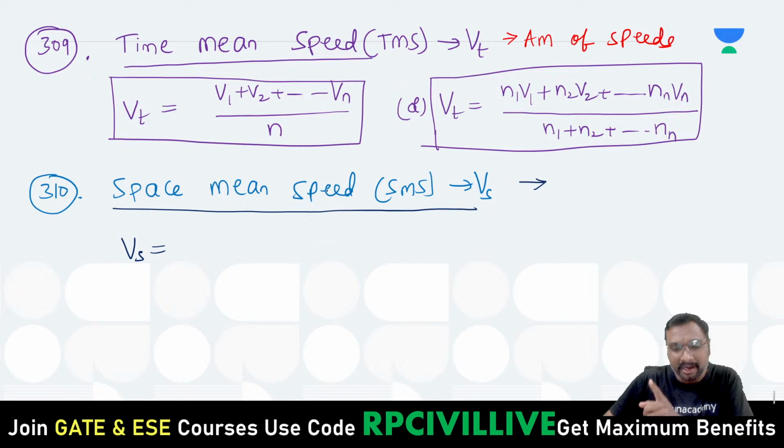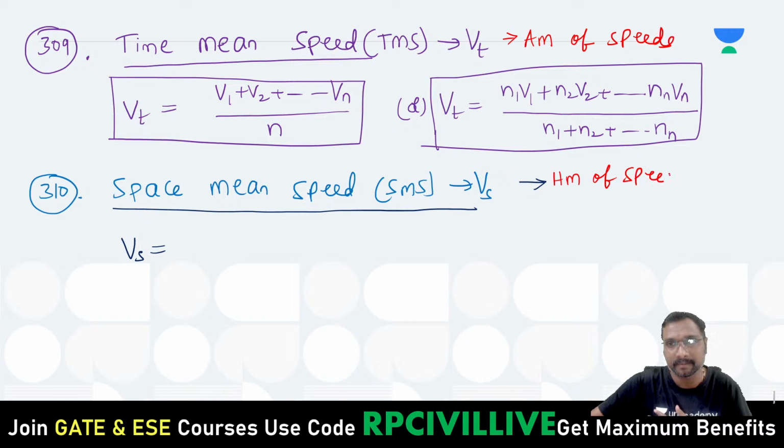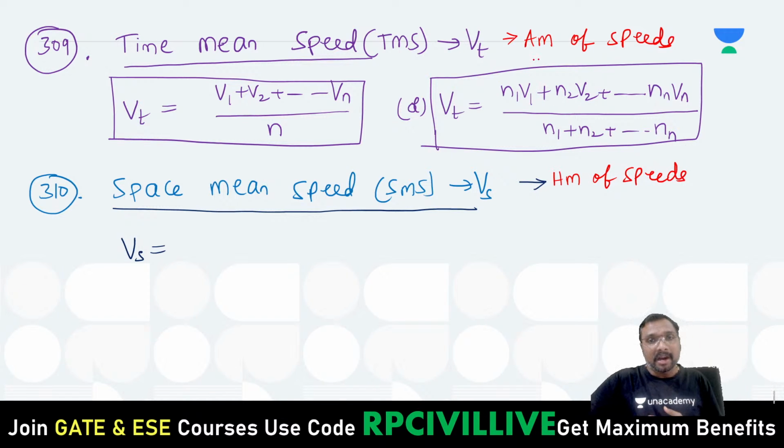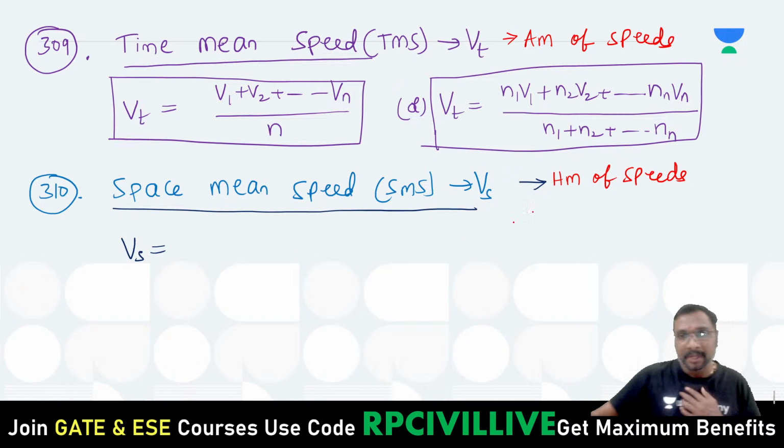It is the mean of speeds of all vehicles measured over a space gap, or measured over a distance, right? Which mean of speeds is it? Harmonic mean, right?